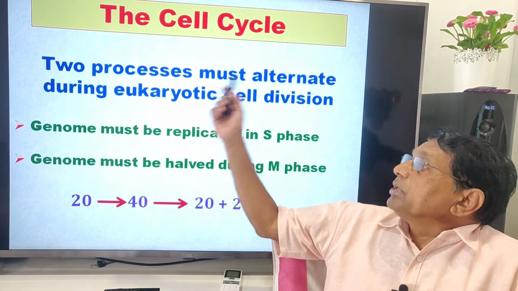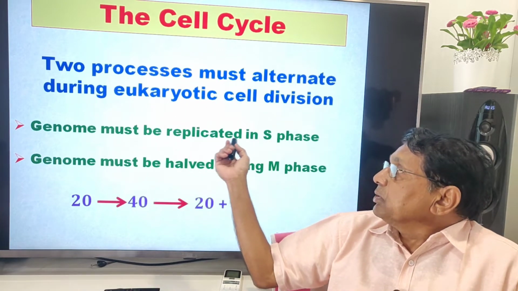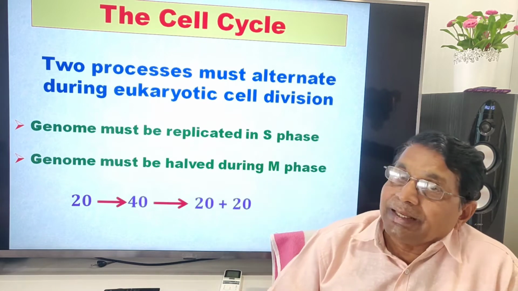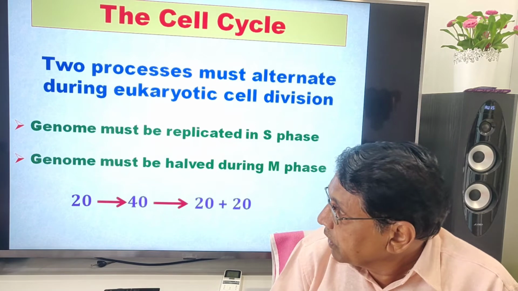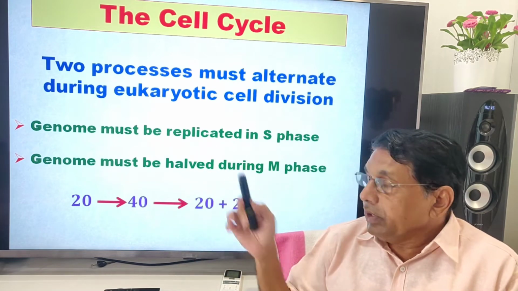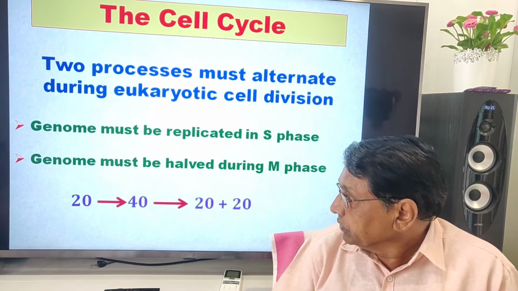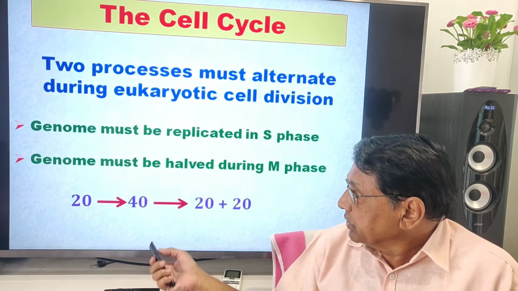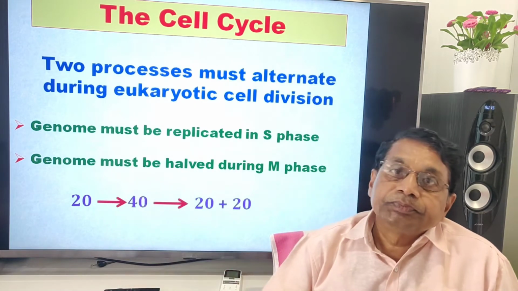Two processes must alternate during eukaryotic cell division. Genome must be replicated in S phase. Genome must be halved, equally distributed during M phase. So this is M phase. Here this is S phase.